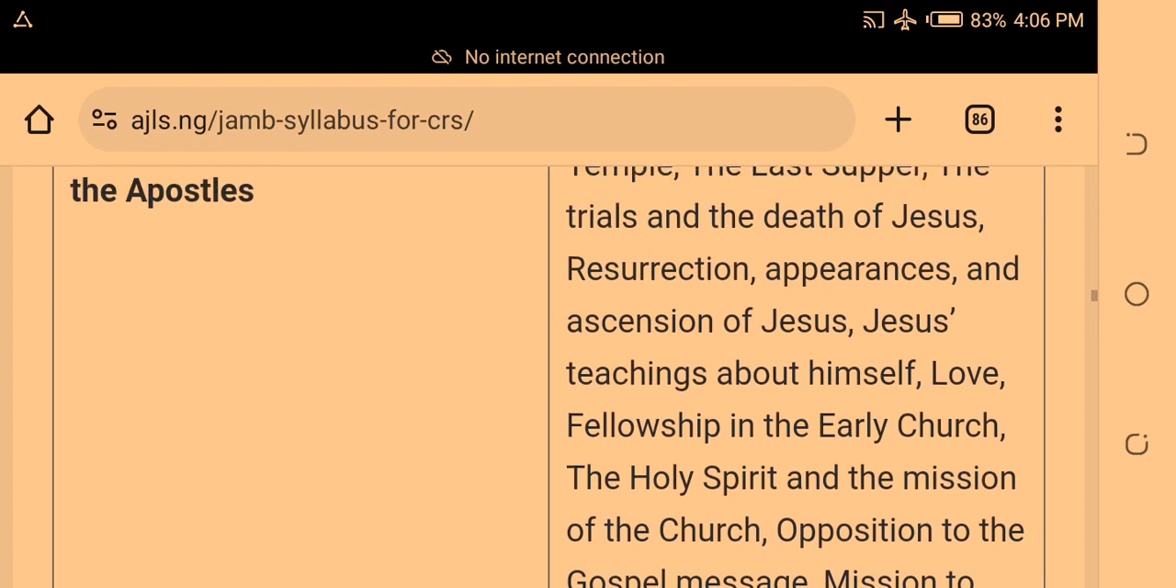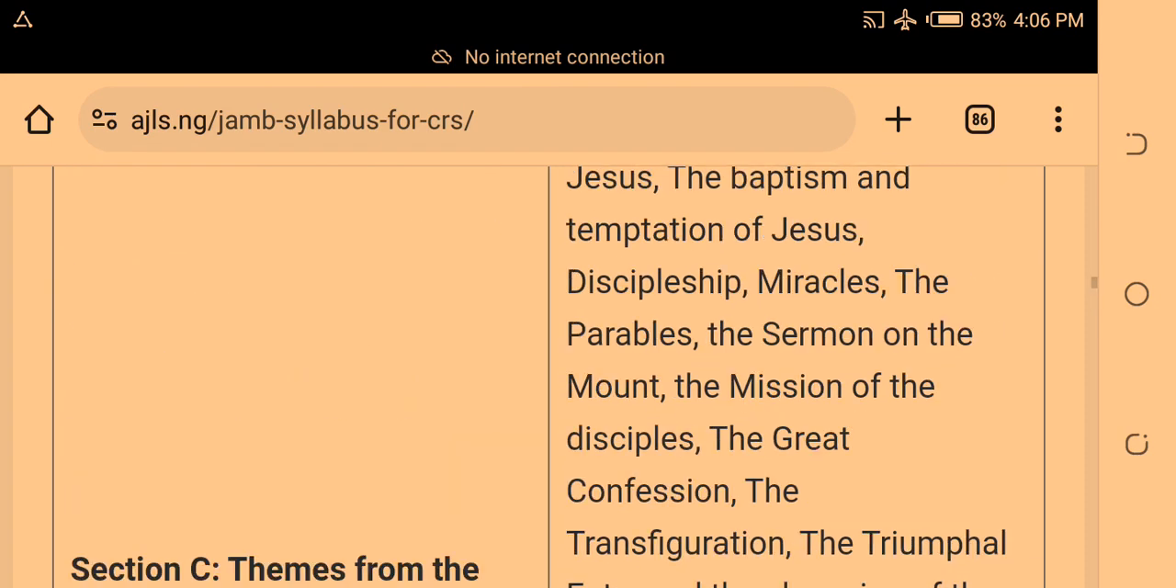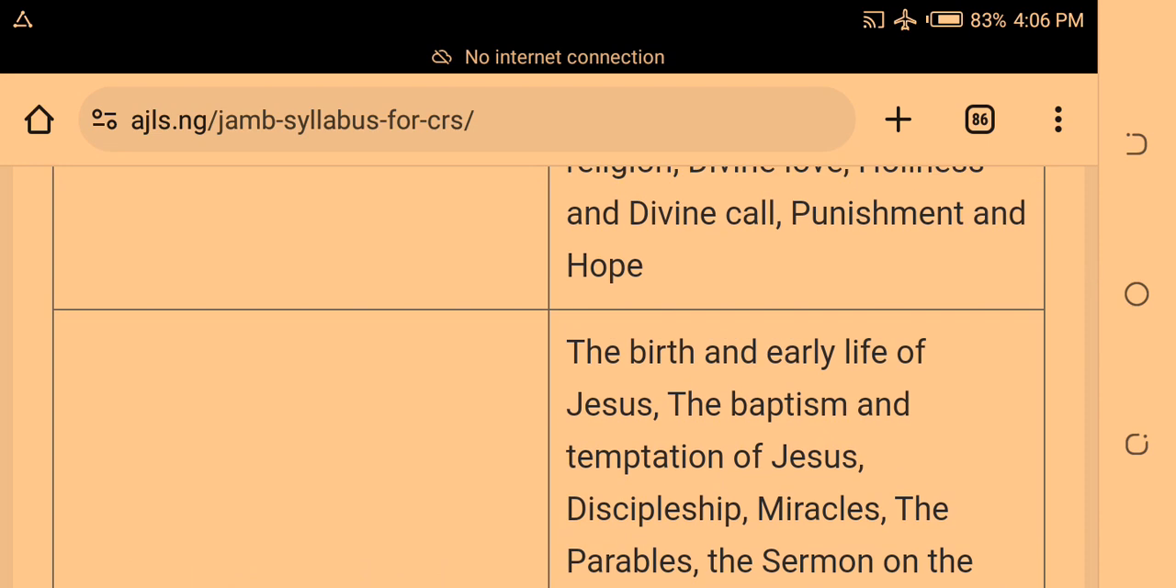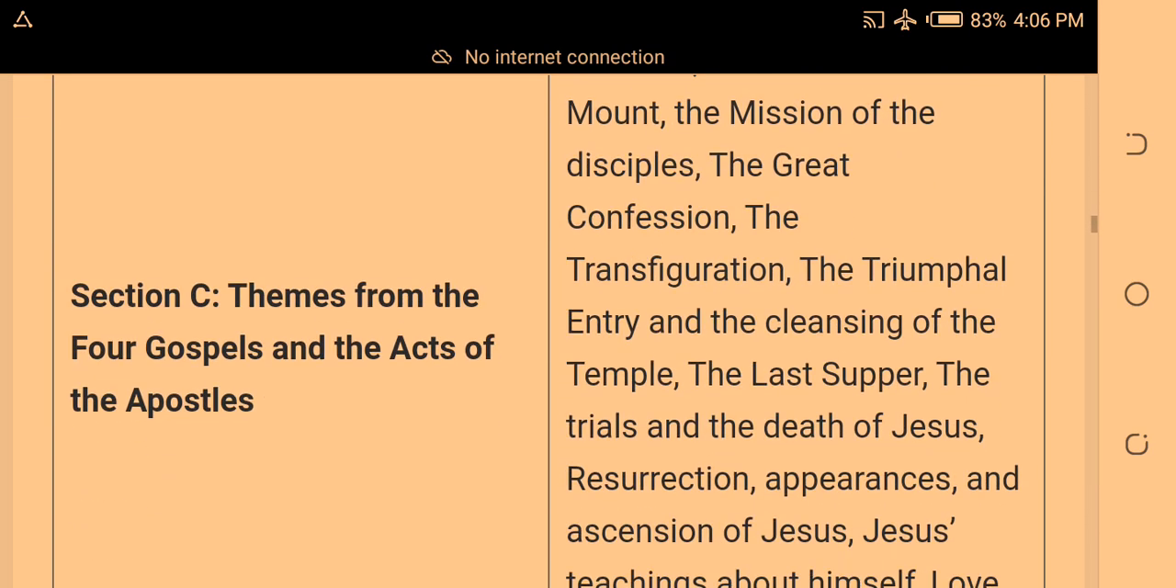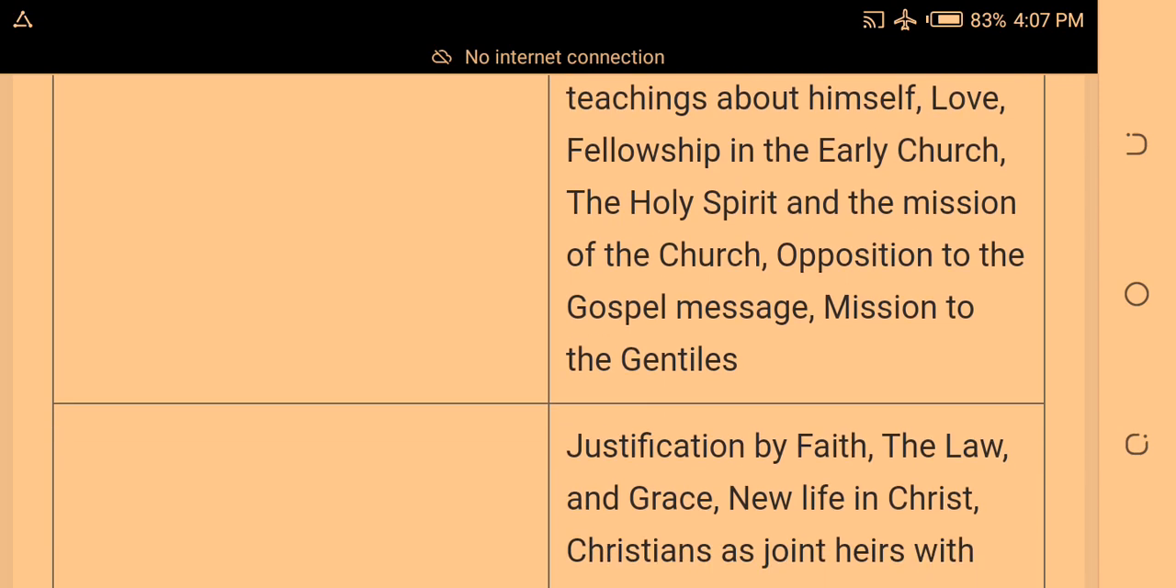These are just basically the things I need you to focus on in the third section. Remember, just the birth of Jesus, the call of the apostles, triumphant entry, the death of Jesus, his appearance, then opposition, mission to the Gentiles, the sending of the Holy Spirit, opposition to the gospel message, and all the rest. Everything is in the text section.